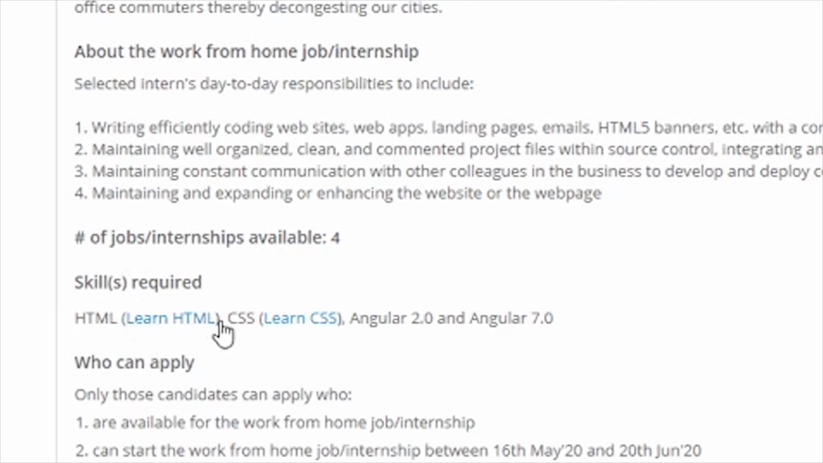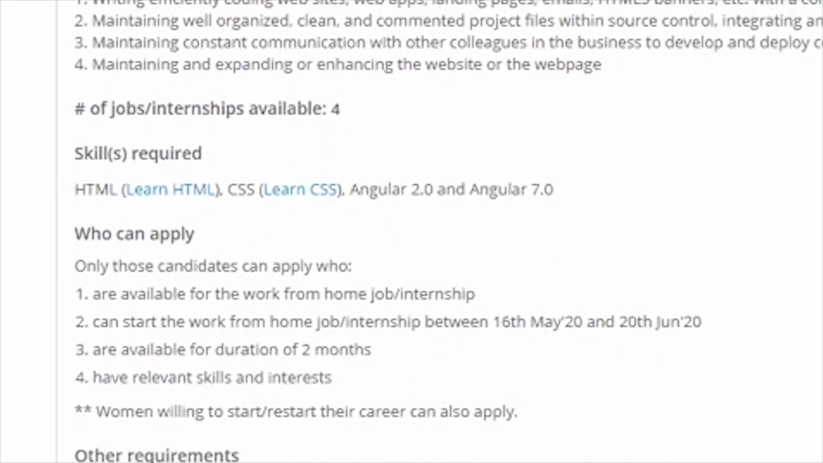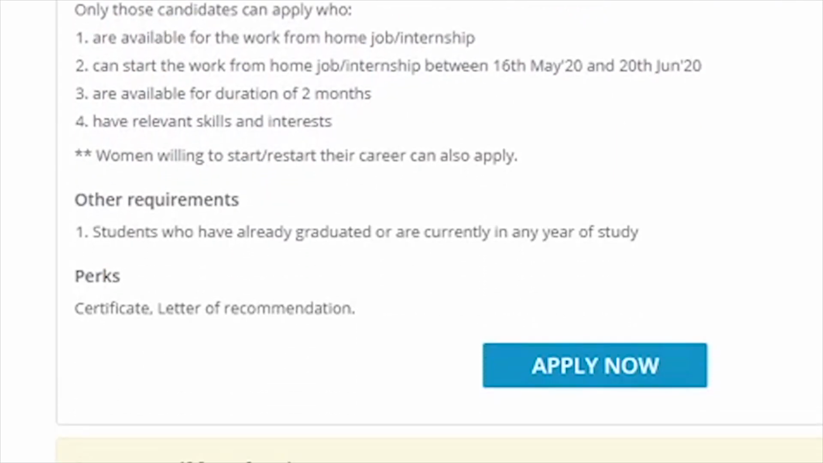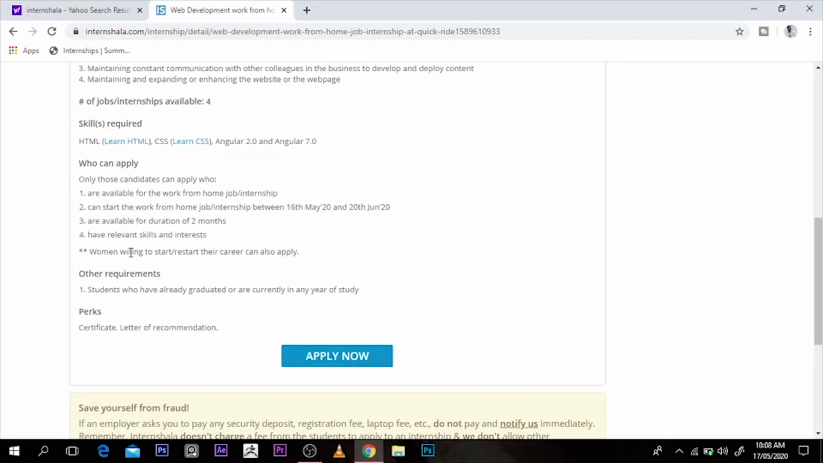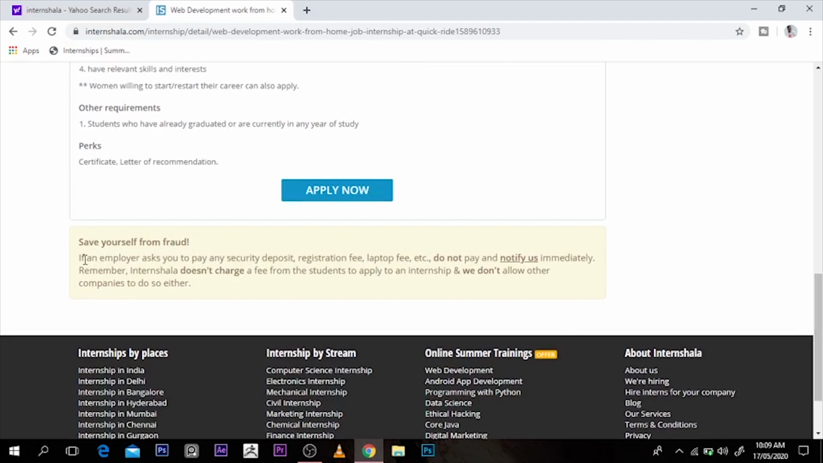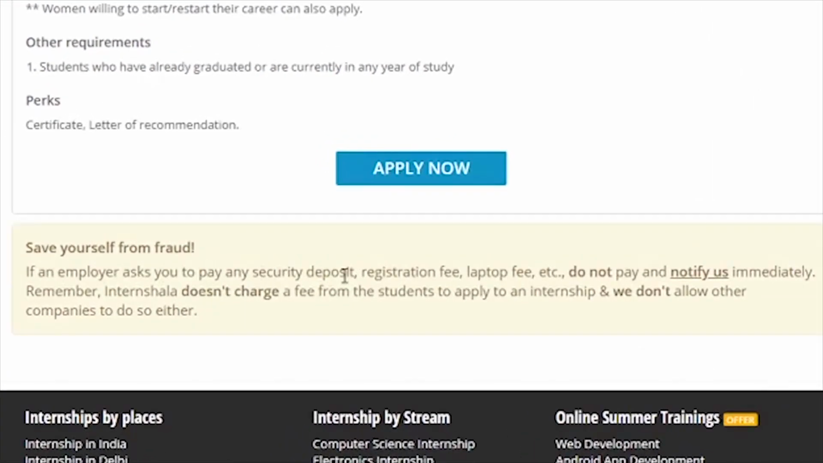You need to learn HTML, CSS, Angular 2.0 and Angular 7.0. So without wasting much time, you can just click on who should apply. There's a letter of recommendation and a certificate if you work with them. Now, one thing I want you to watch very closely is, if an employer asks you to pay any security deposit, registration fee, laptop fee, whatever, it says do not pay. I say here do not pay. That should tell you that it's 100% free. You are supposed to just work and get your pay.